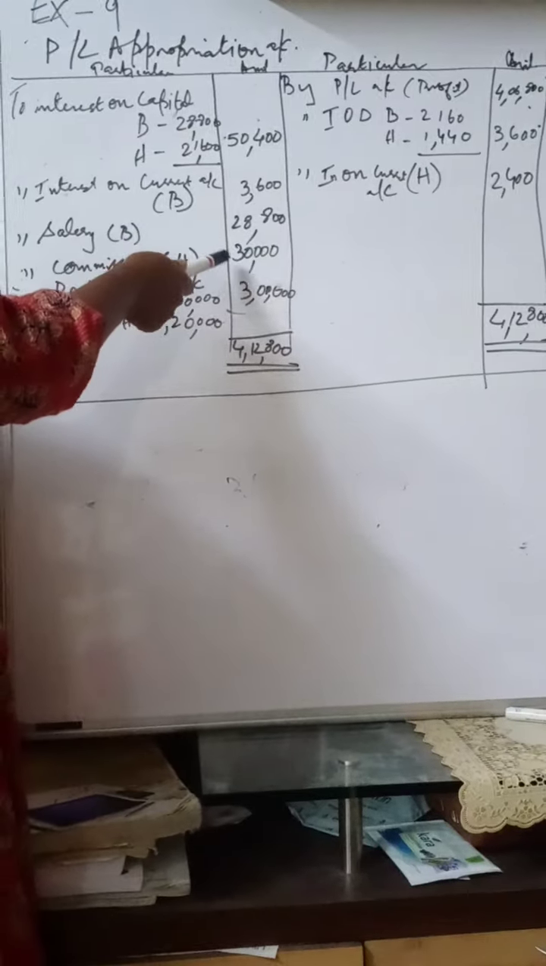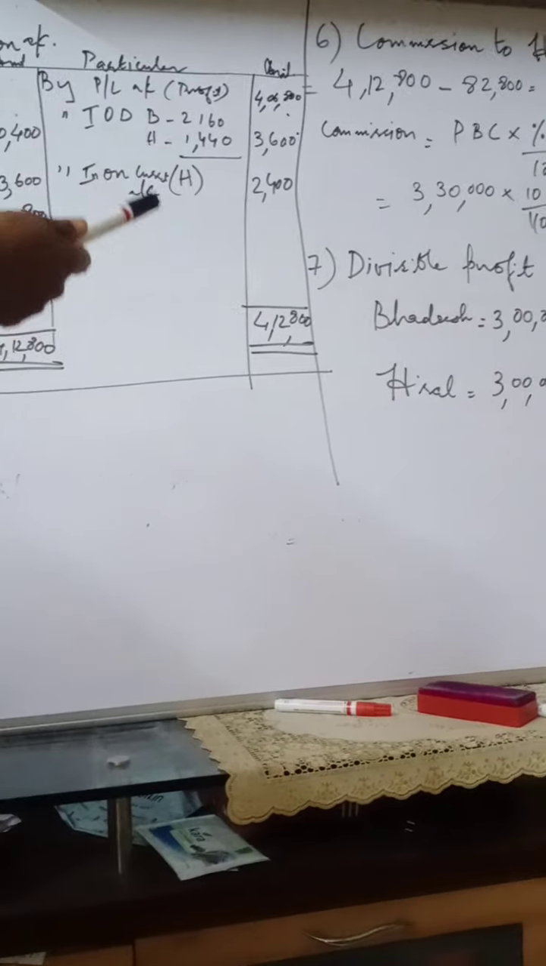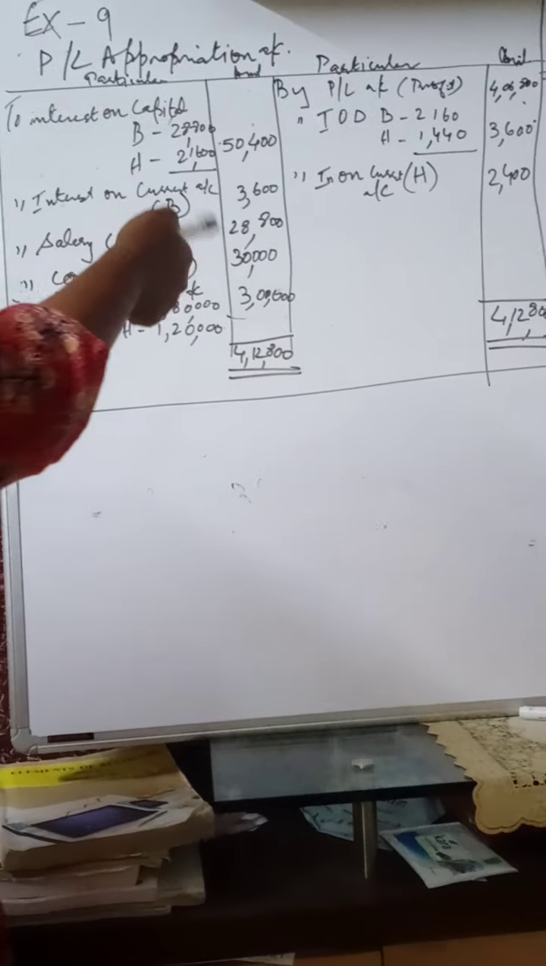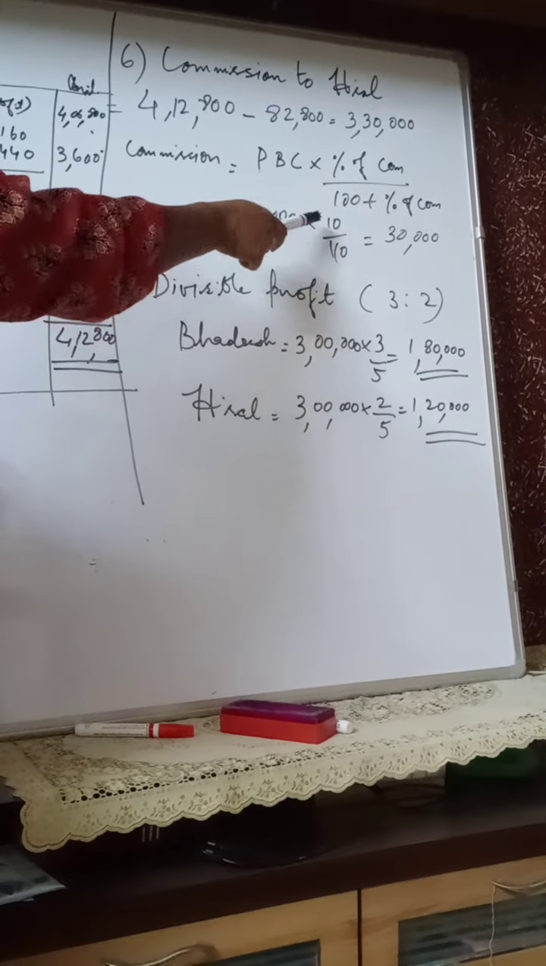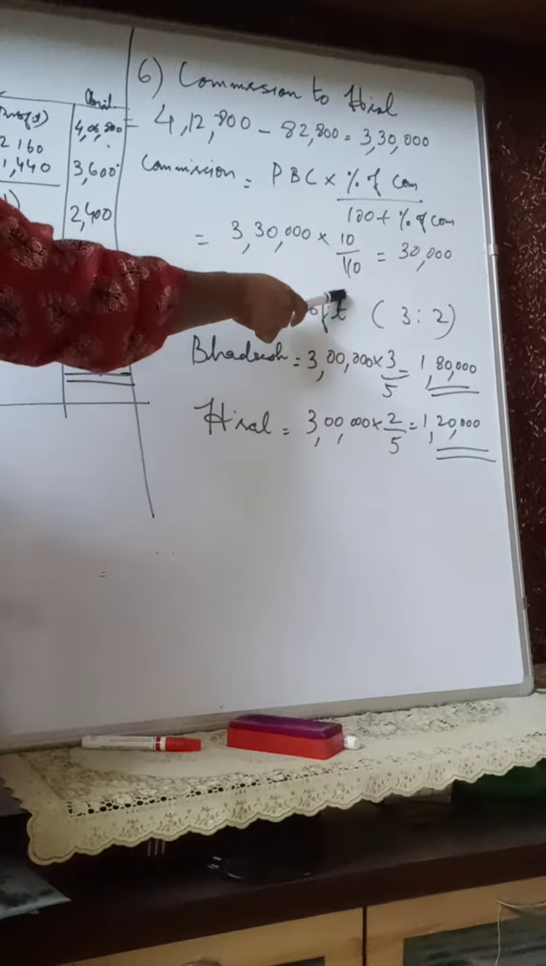Now here 30,000. Now let us see from where this amount has come, otherwise how we have calculated the commission amount. That is 3,30,000 into 10 by 110. So now let us see from where we got 3,30,000. This is the difference between the credit side and the debit side. So here in the credit side, when we post the items, that is by P&L account profit 4,06,800, then interest on drawings Bhadresh and Hiral 3,600, and interest on current account of Hiral 2,400. So these calculations we have already seen.